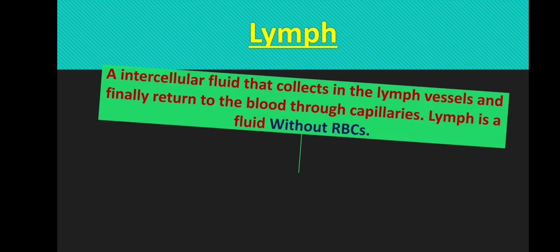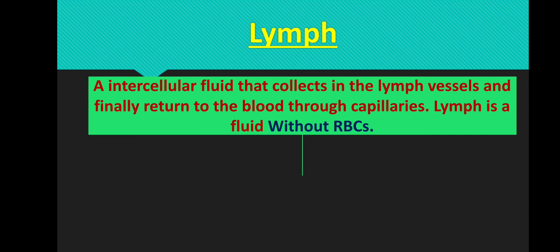Then comes the lymph. Lymph is similar to blood, but RBCs are absent. Lymph is formed from the fluid which leaks from blood capillaries and goes to the intercellular space in the tissues. This fluid is collected through the lymph vessels and finally returned to the blood capillaries.